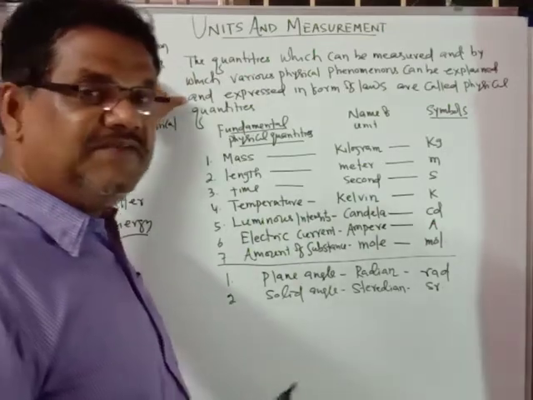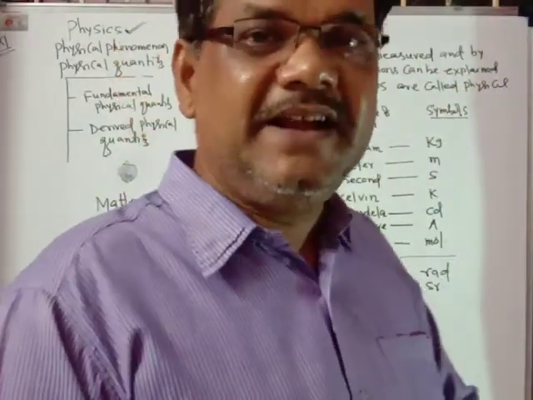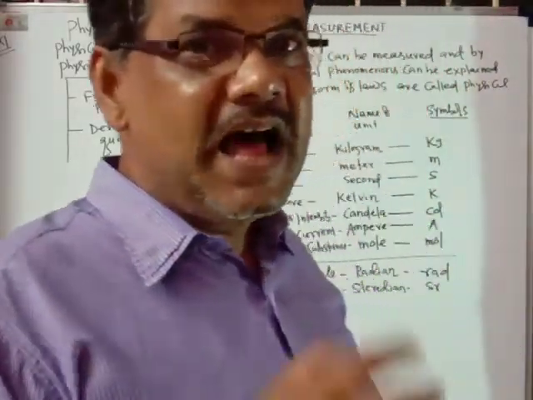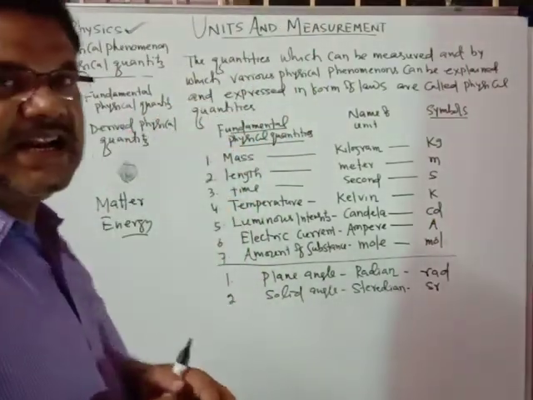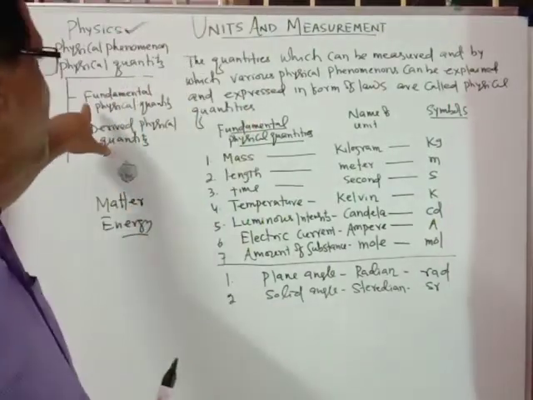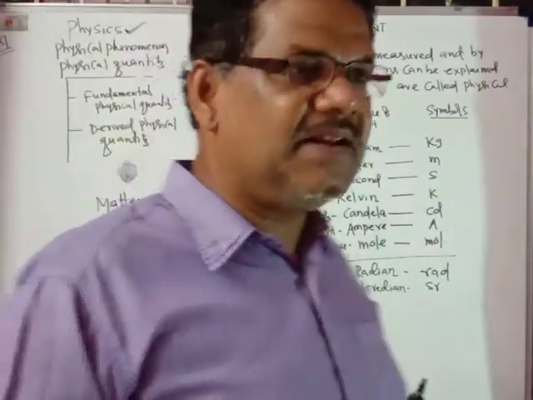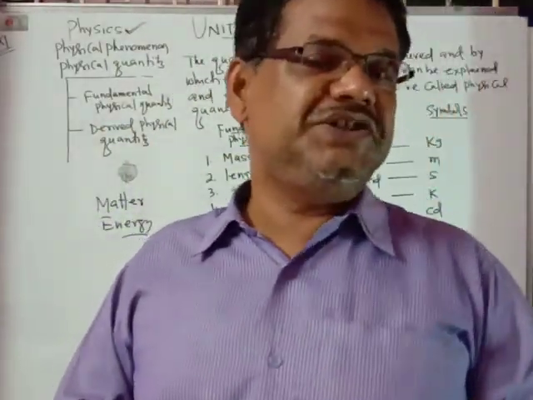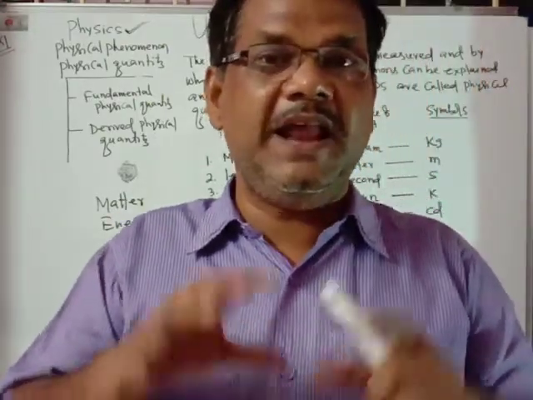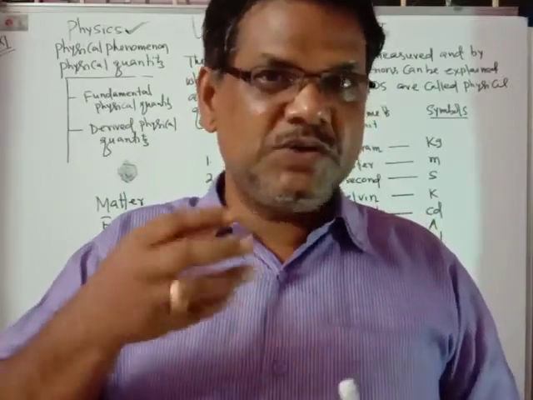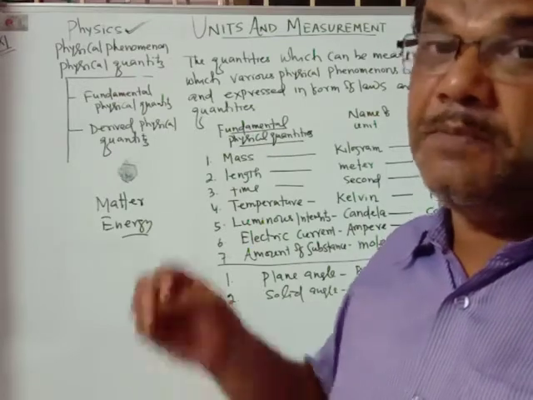So in physics you will find many thousands of physical quantities which explain physical phenomena. These physical quantities are categorically of two types: fundamental physical quantities and derived physical quantities. What is a fundamental physical quantity? A quantity which can be defined on its own. It does not depend upon any other physical quantity to express itself. These are called fundamental quantities, or base quantities.